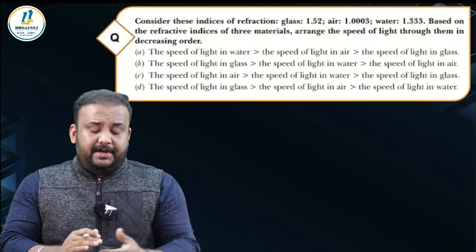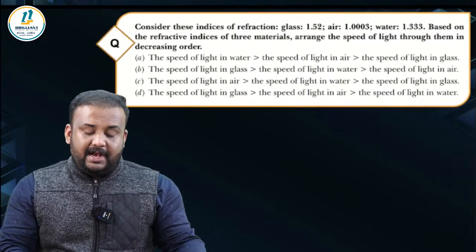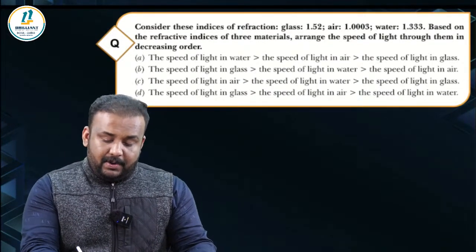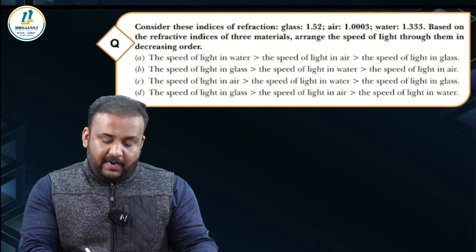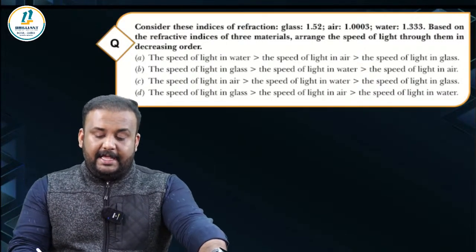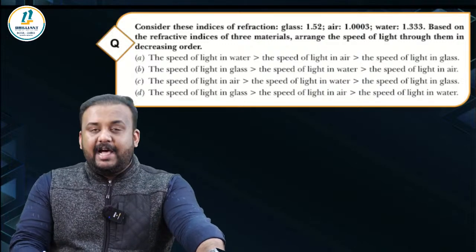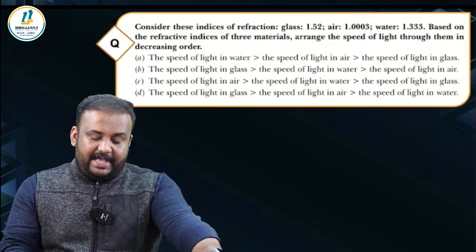Next one. Consider these indices of refraction. Glass 1.52, air 1.0003, water 1.333. Based on the refractive indices of these three materials, arrange the speed of light through them in the decreasing order.